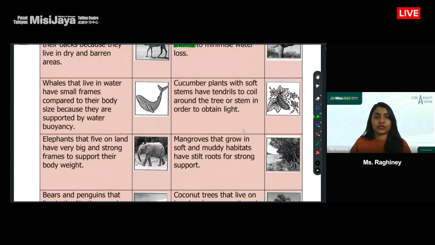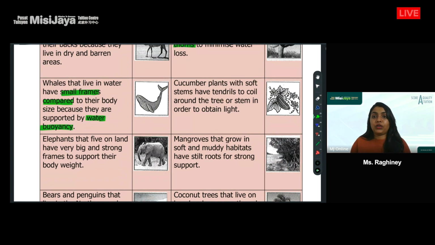How about whales? Whales, they live in water. We know whales are very, very big, but they have small frames compared to their body size. So if you actually look at their skeletal structure, it's very, very small compared to the overall body because they need to be supported by water buoyancy.